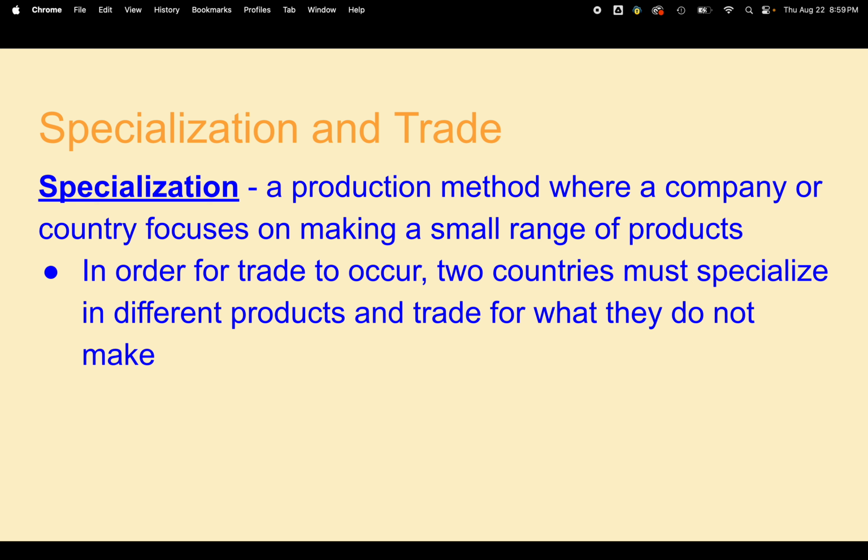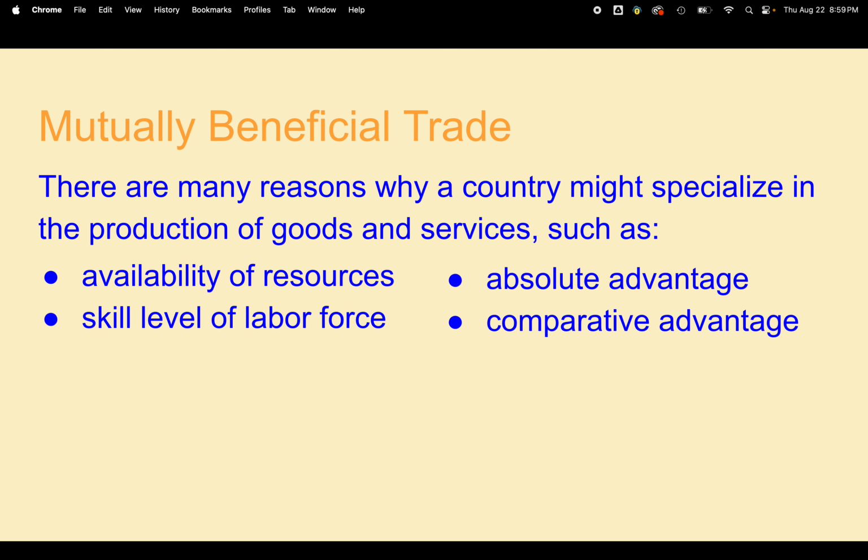All right, specialization, that is when your country or your company focuses on making a small range of products. So in order for trade to happen, two countries have to specialize in different products, and then they have to trade for the product that they do not make. If they both make the same product, they can't trade. So they have to specialize. Specialization is necessary for trade to happen. And then mutually beneficial trade is when both countries gain from trade.